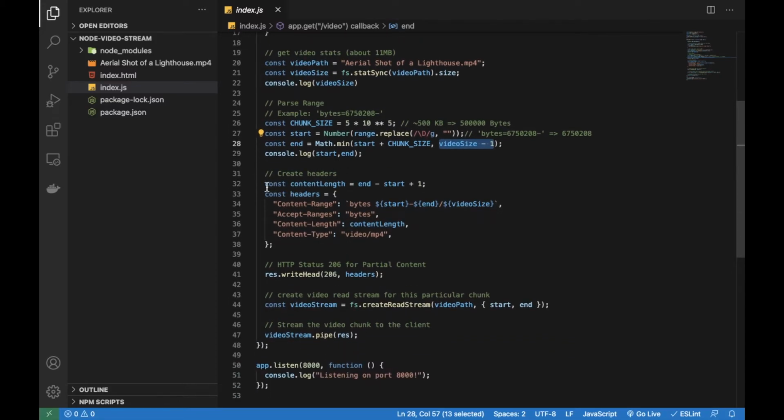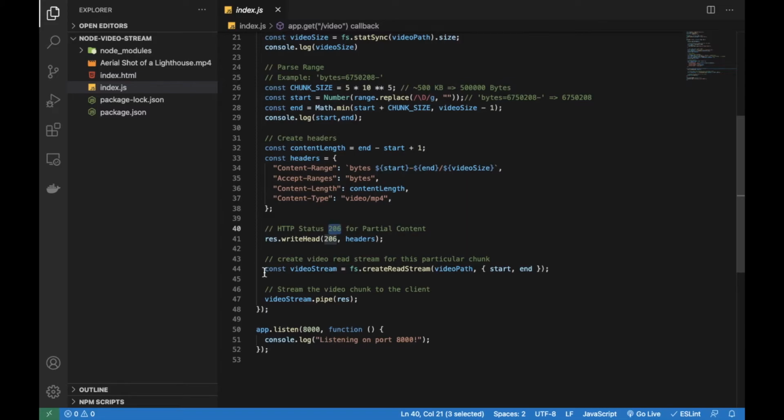Now we can similarly calculate the content length. This is for the headers that we will send back to the client. The client will keep track of this header and use it to request the next frame. Say for example, I send it the first 500 frames. In the next request it will ask for the next one in line. Now we use HTTP status 206 for partial content.